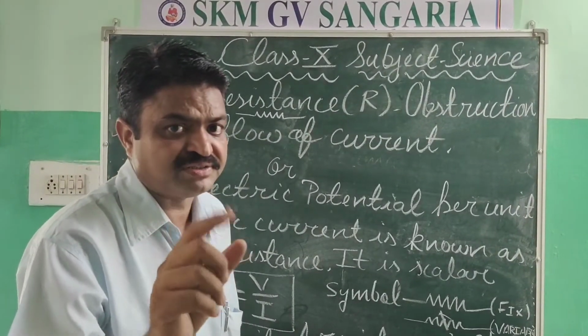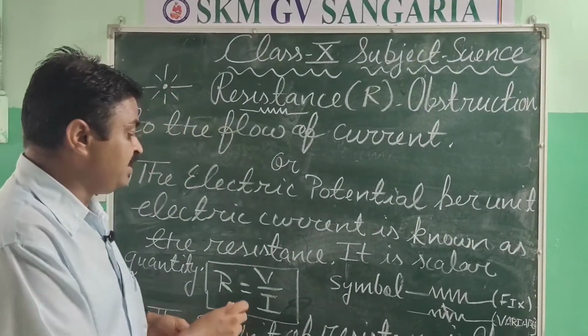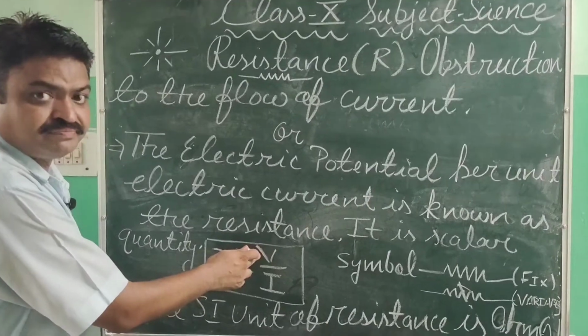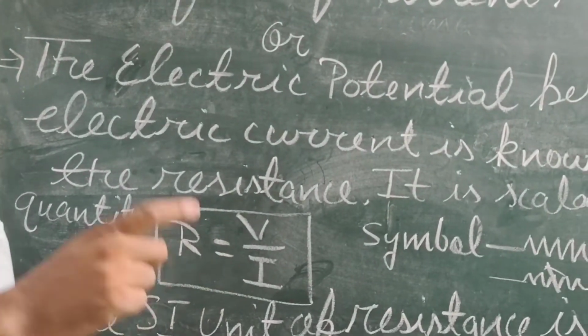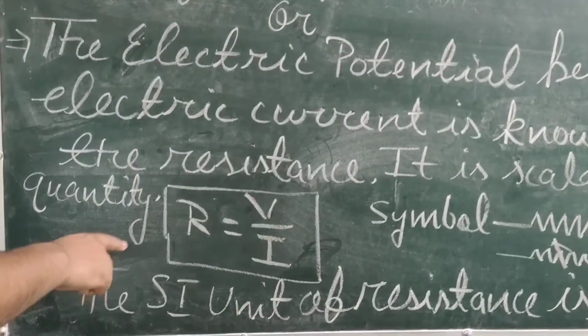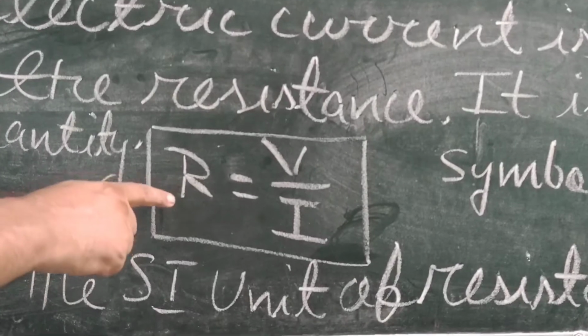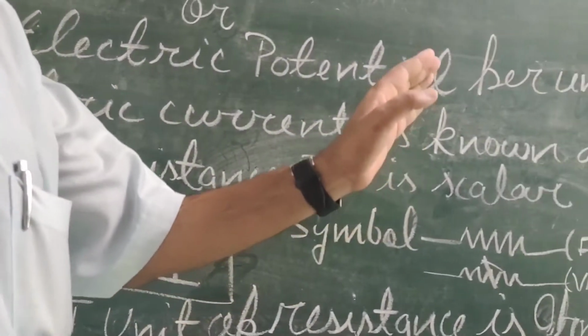According to physics, the electric potential per unit electric current is equal to the resistance,